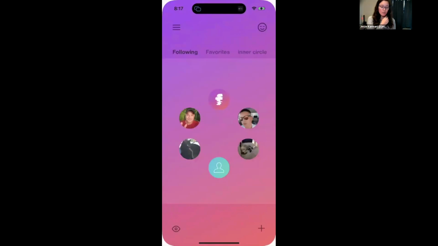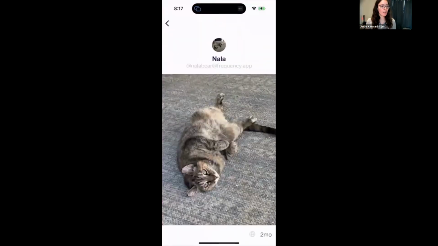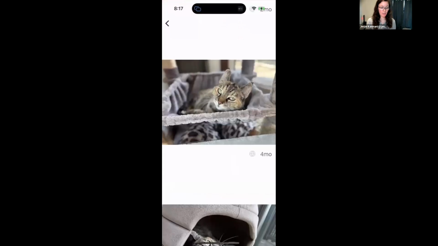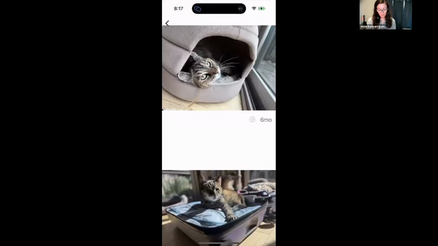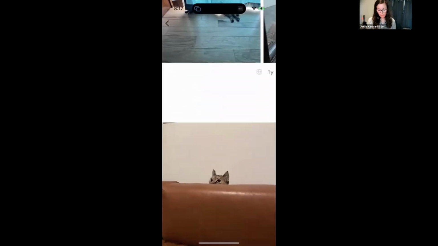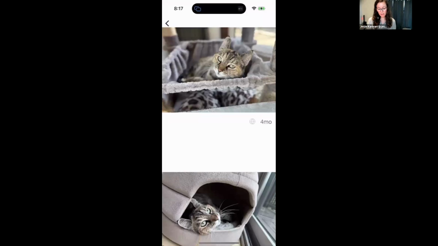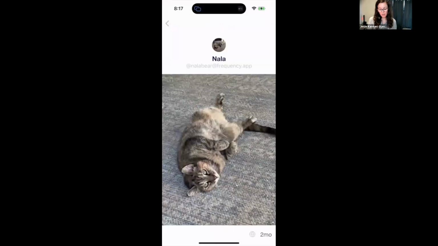So going back to the Zen mode here, what we're looking at, this is basically your feed, and it'll show you with these numbers how many updates the people you're following have. So here is my cat, Nala. If I click on her, this shows me a focused feed of just her updates. So I don't have this interspersed with other people. I can just focus on each person and see what they've been up to.